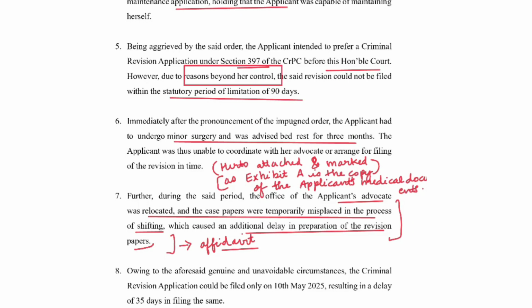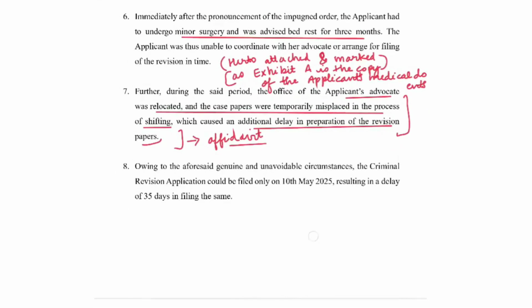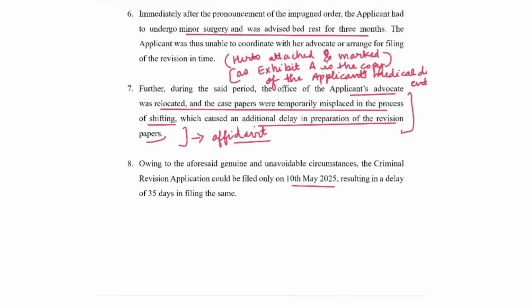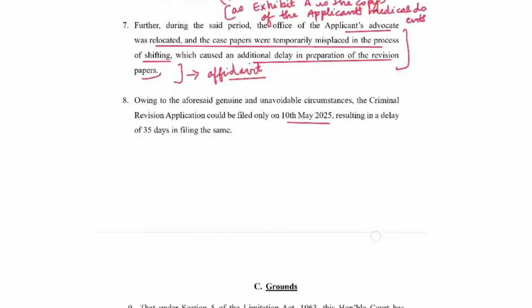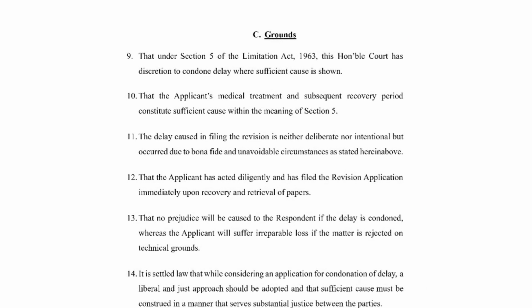Owing to the aforesaid genuine and unavoidable circumstances, the criminal revision application could be filed only on 10th May 2025, resulting in a delay of 35 days in filing the same. So these are our facts. We've stated everything we had to state: what happened in the lower court, why we could not file the revision in time, what was the reason for the delay, when we filed it, how many days of delay it is. Now we'll come to the legal part of it. We will talk about the grounds.